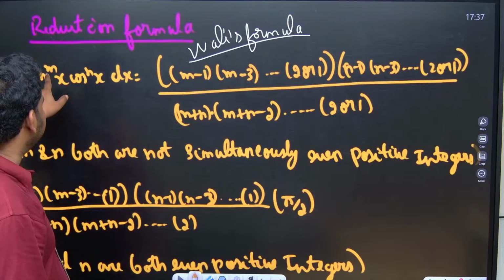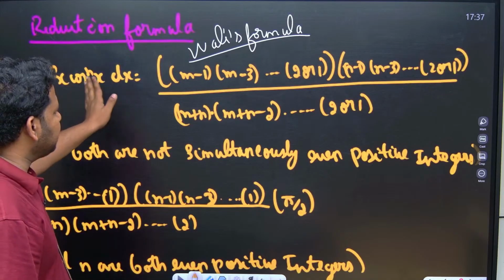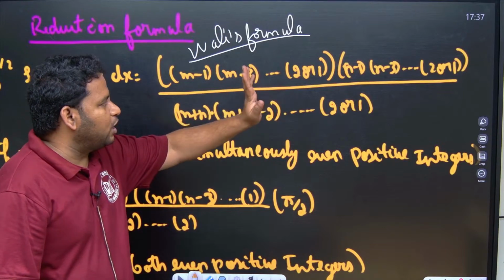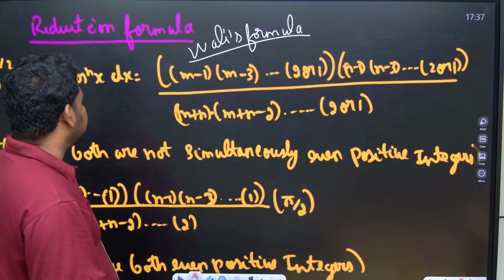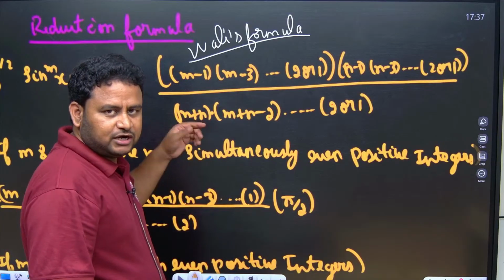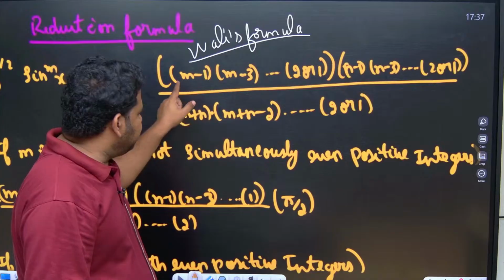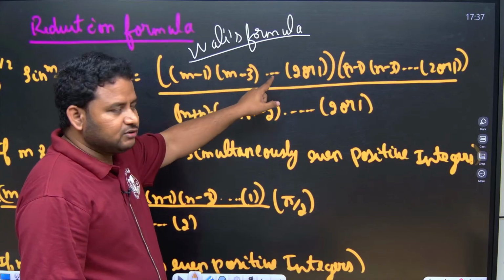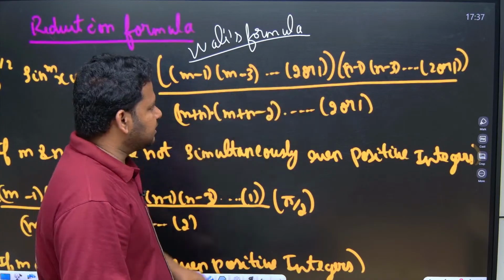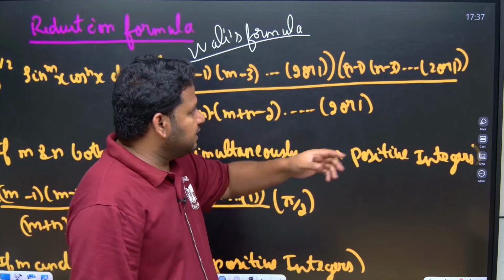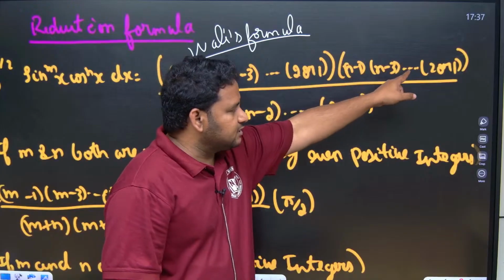That time what you will write is, you will write m and you will reduce it by minus 1 and then you reduce it by minus 3 and you will go on. That is, you keep on reducing it. First you will reduce by minus 1, then by minus 3, then by minus 5, like that. Then you will get up to 2 or 1 depending on whether m is odd or even. n you will reduce by minus 1, minus 3, then minus 5, like that.